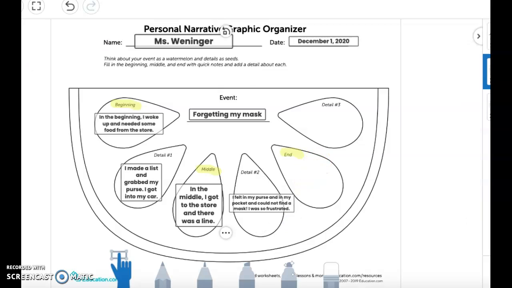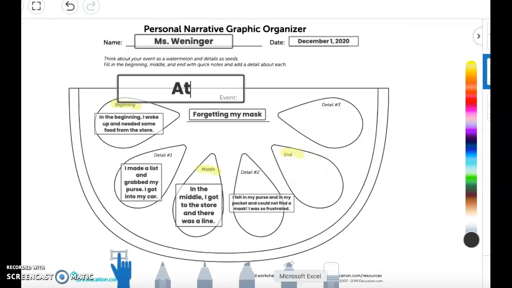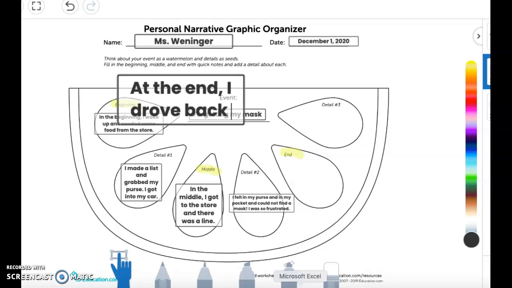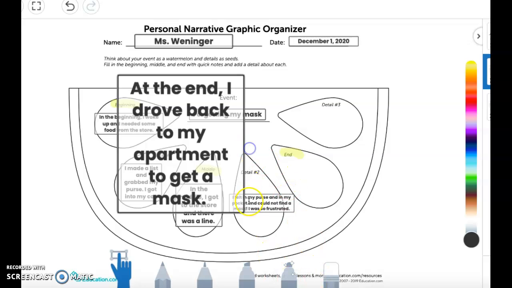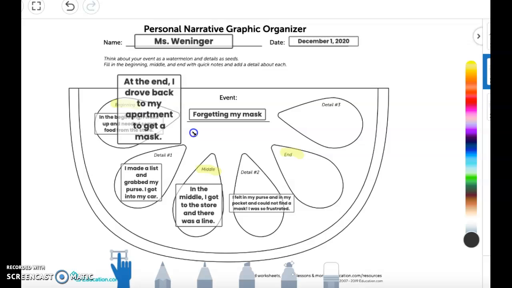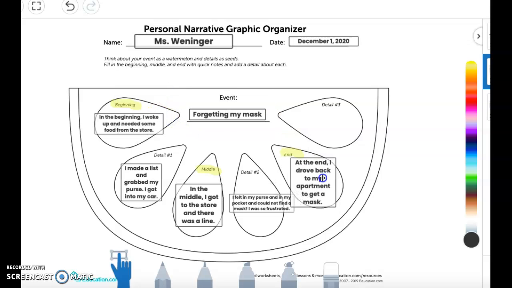Then at the end, I drove back home, or I drove back to my apartment to get a mask. Okay, I drove back to my apartment to get a mask.